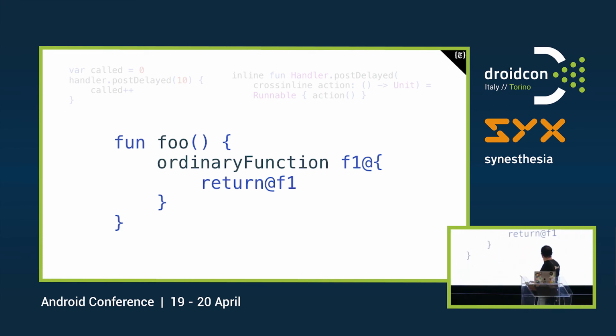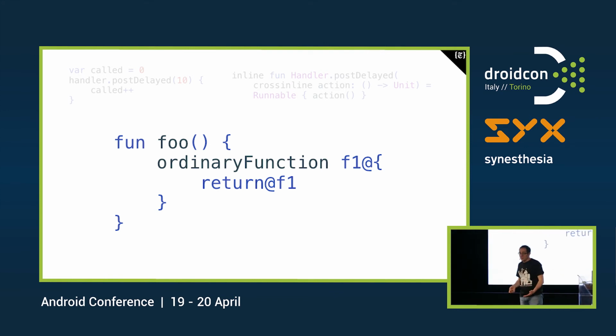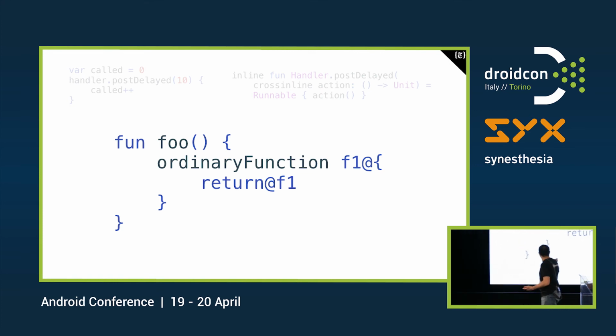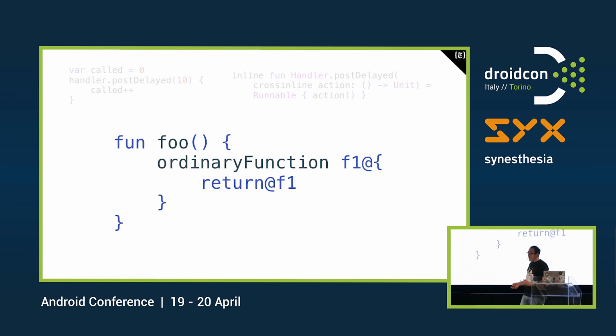But yeah, the at sign helps us declare a new label for any block of code. So you can use that for everything, for when, for with, for apply. Whatever you want, you can always label. Every time you have a block of code like that, you can label it in this way so that you can reference it later. Return is not the only place where you would use the at annotation. There will be also this. So in case you have multiple this, you can use the at annotation to choose which is the this you want. Okay?